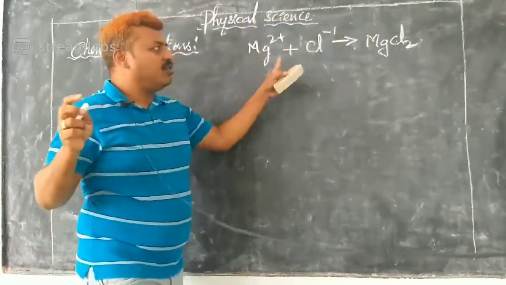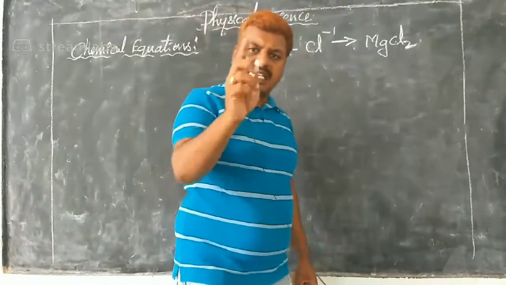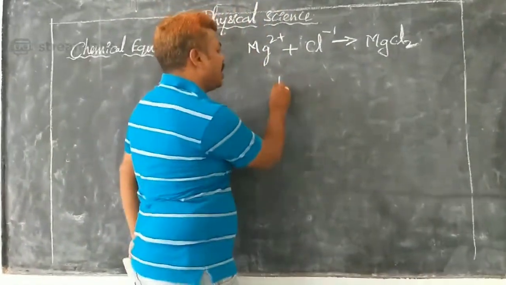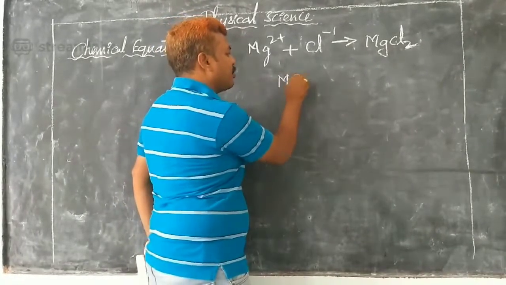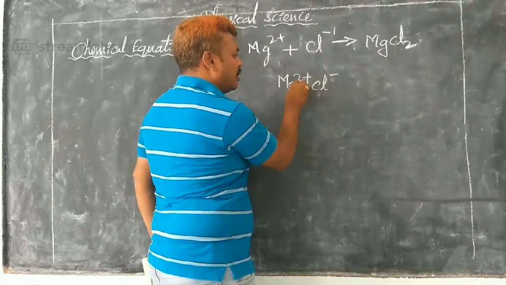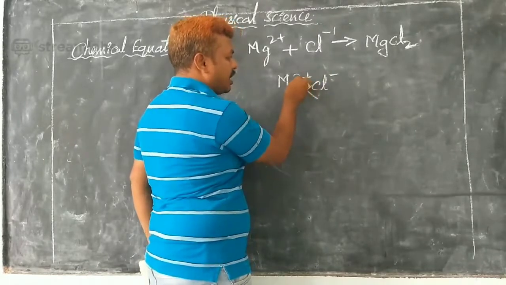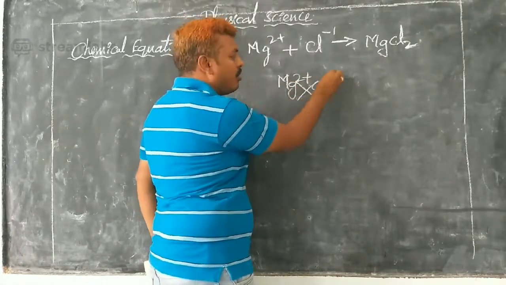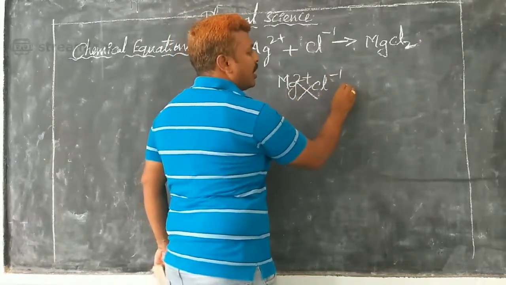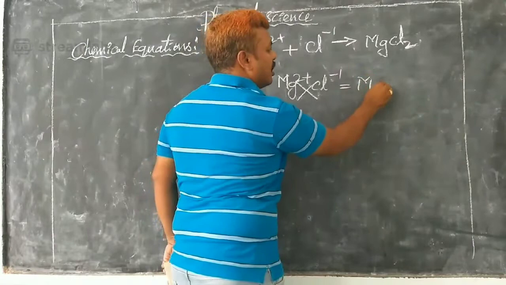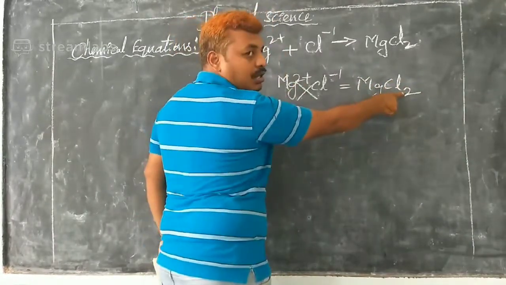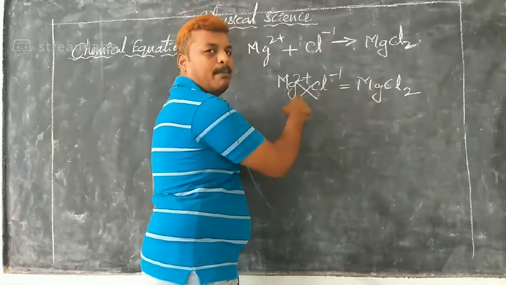So I have given you a clear idea already. In 9th standard you have the crisscross method. In the crisscross method you have magnesium 2 plus, Cl minus. The crisscross method states that 2 will go to chlorine, 1 will come to magnesium. That is why you have arrived at magnesium chloride. So 2 has come to chlorine, 1 has come to magnesium.